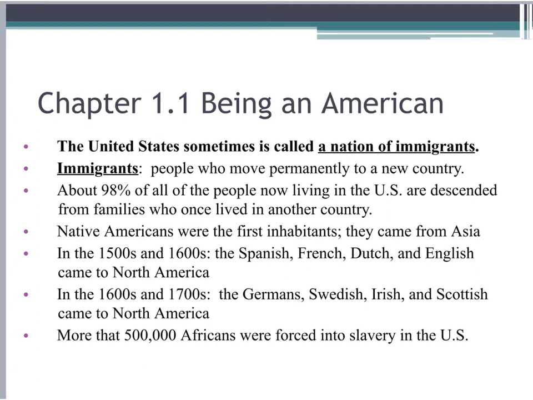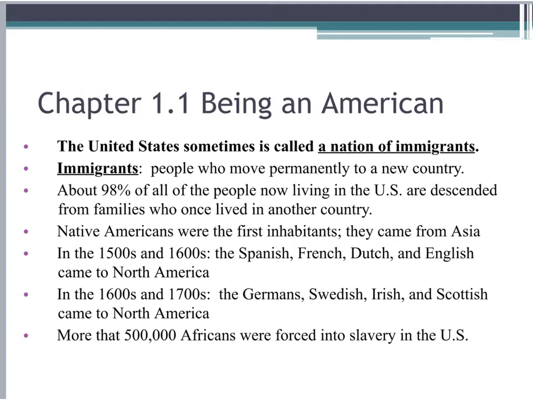The United States sometimes is called a nation of immigrants. Immigrants are people who move permanently to a new country. About 98% of all of the people now living in the United States are descended from families who once lived in another country. Native Americans were the first inhabitants. They came from Asia. In the 1500s and the 1600s, the Spanish, French, Dutch, and English arrived in North America.